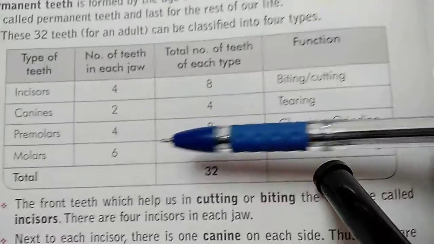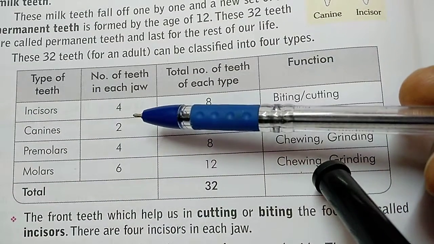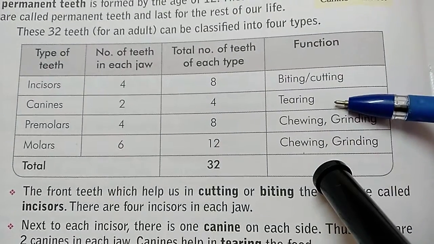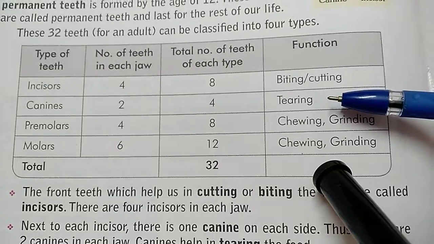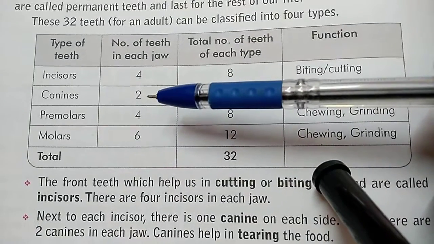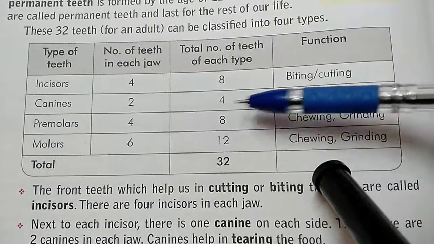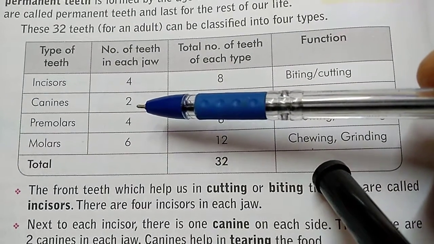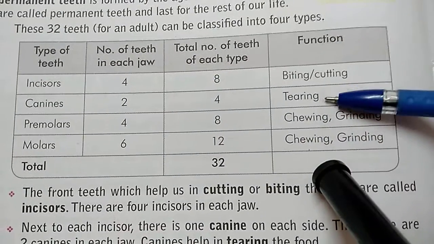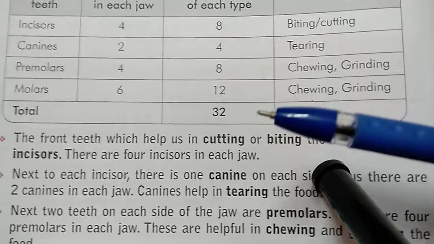Now the types of these teeth. The first one, incisor. The number of teeth will be 4 in each jaw, so the total will be 8, and the function is biting and cutting. These are present in front of our set. Canine: 2 in each jaw, so the total number will be 4. That means 1 on both sides of the incisors. The function of canine is tearing the food. These are very sharp in carnivorous animals.